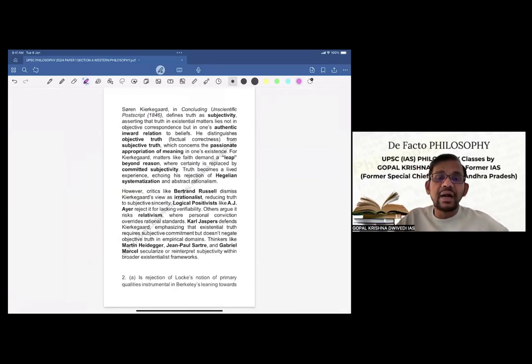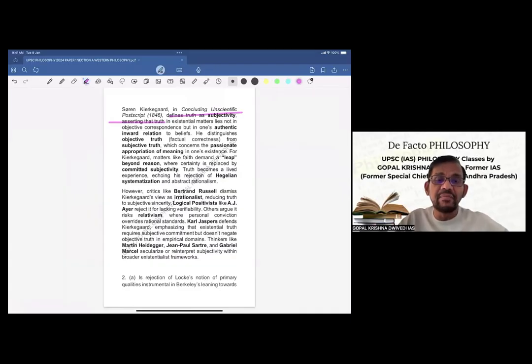Now, Soren Kierkegaard, in Concluding Unscientific Postscript, this is his book, defines truth as subjectivity, asserting that truth in existential matters lies not in objective correspondence, but in one's authentic inward relation to beliefs. He distinguishes objective truth from subjective truth, which concerns the passionate appropriation of meaning in one's existence.